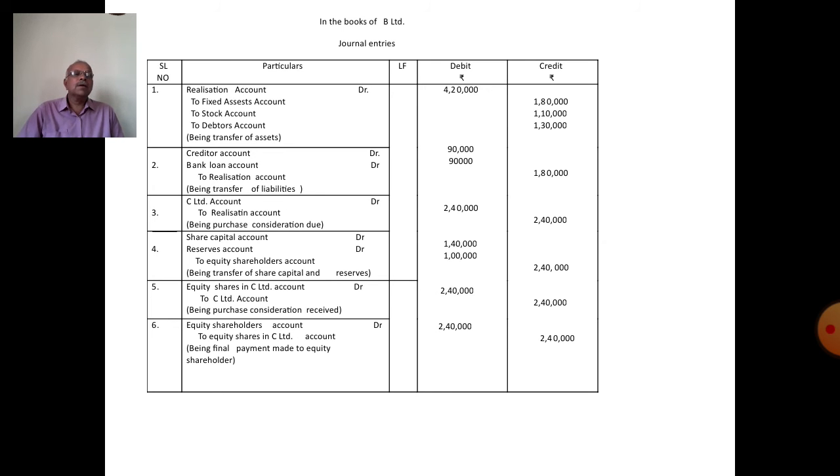Discharge through. Equity shares in C Limited account debit to C Limited account 2,40,000. The B point is completed. First point, how to show the payment of shares or calculate the shares of vendor company. Second point, close the books of the account. That means closing entries in the books of A Limited, in the books of B Limited.